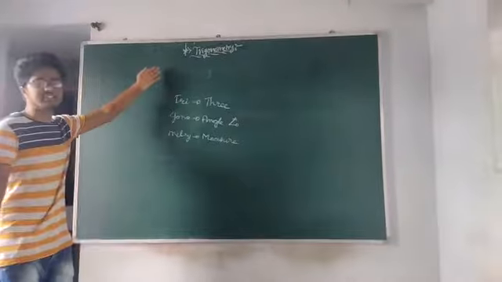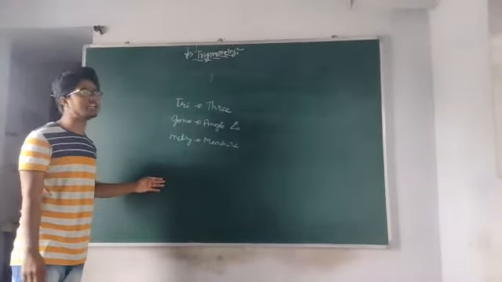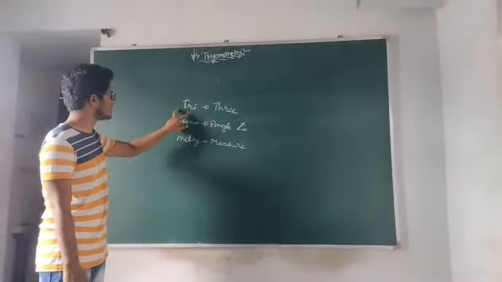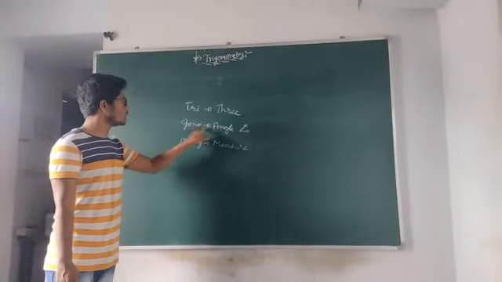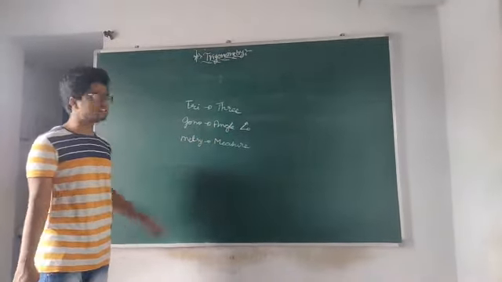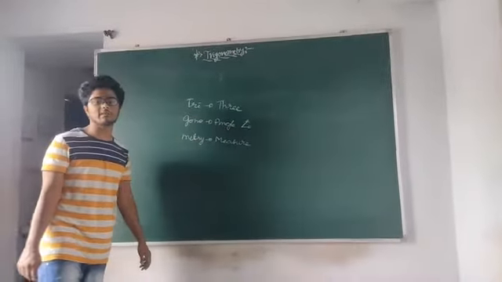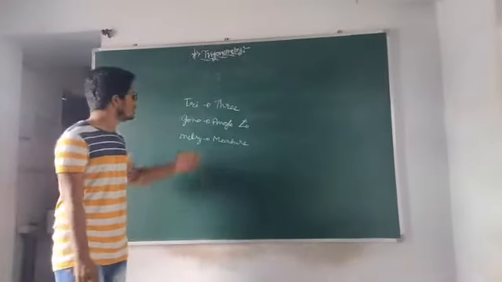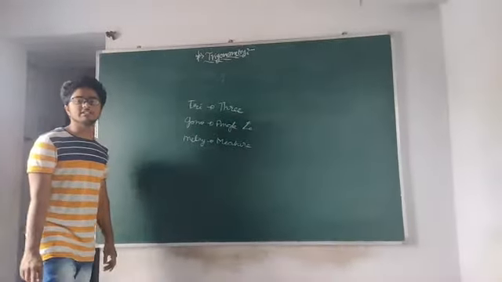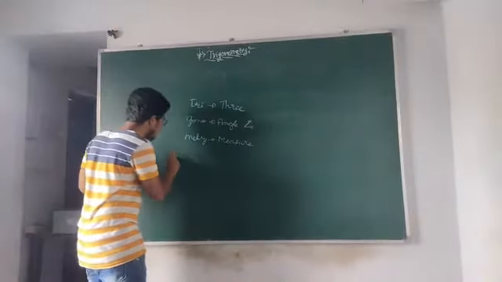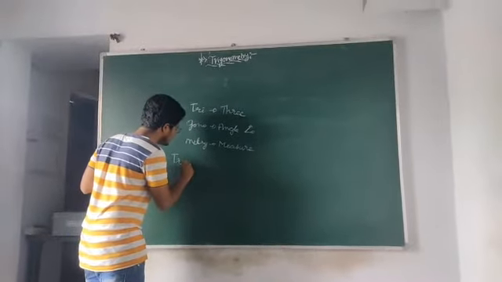So trigonometry is a single word which is derived from Greek. It consists of three words, that is tri, gono, metry. So tri means three, gono means angle, metry means measure. Three-angle measurement is called trigonometry, which has been derived from the Greek. So three-angle, a 2D figure, that is a triangle, consists of three angles and sides.